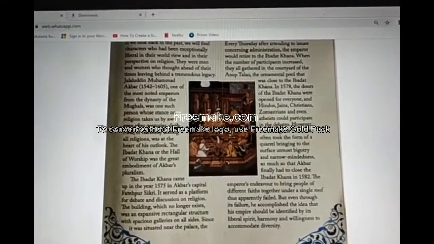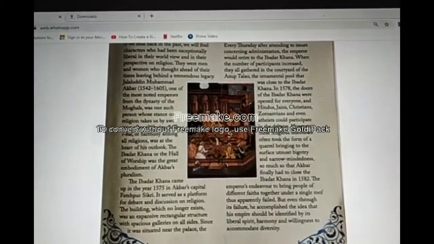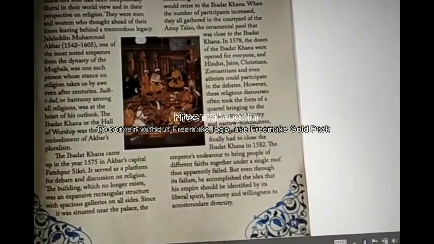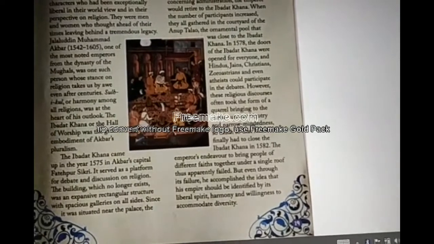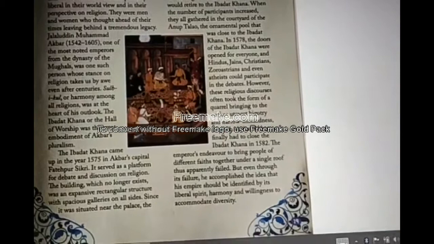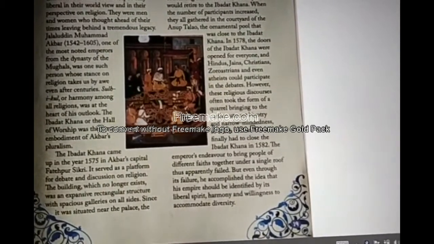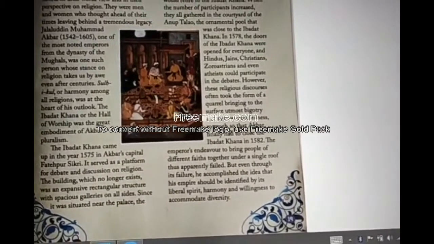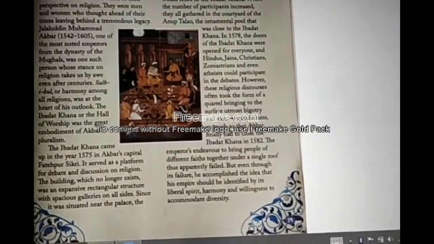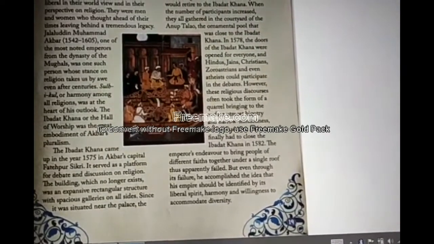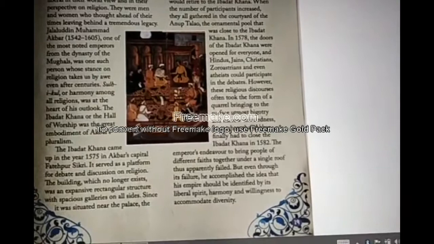This religious discussion finally turned into a quarrel between each other for a long period. Initially they planned for the discussion, but it went on as a big, long quarrel, and they fought with each other. So finally Akbar closed Ibadat Khana in 1582.